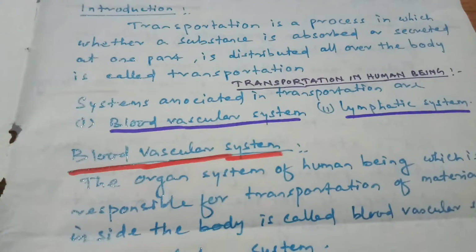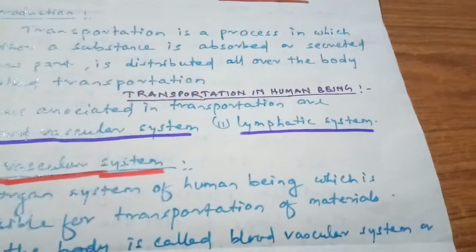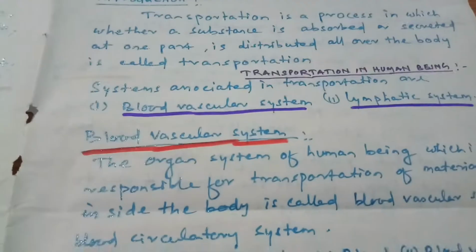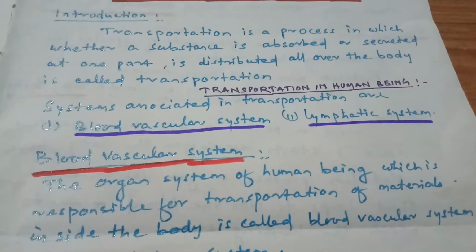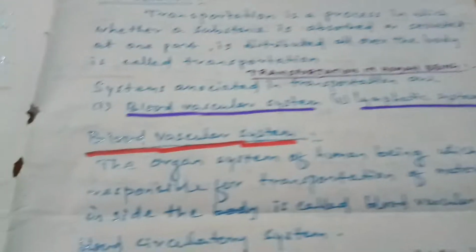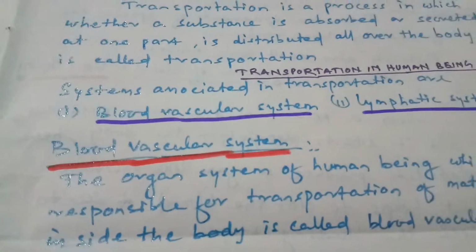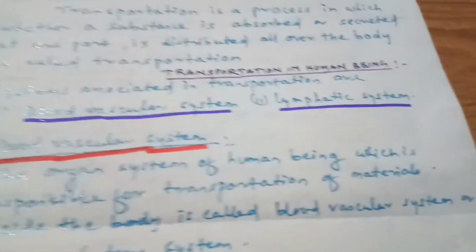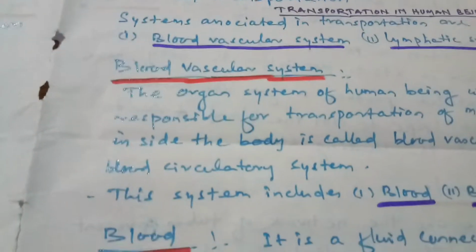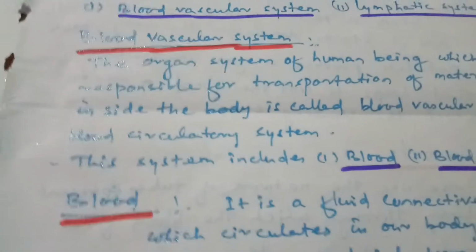Let us come to transportation in human beings. Students, there are two systems associated with transportation in human beings: one, the blood vascular system, and second, the lymphatic system. So let us discuss the blood vascular system.